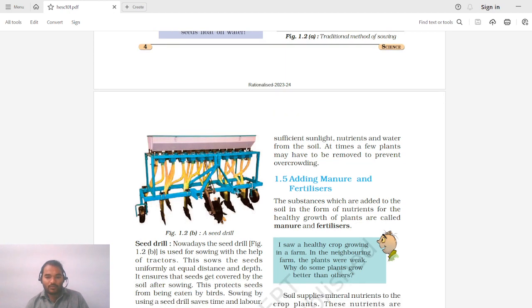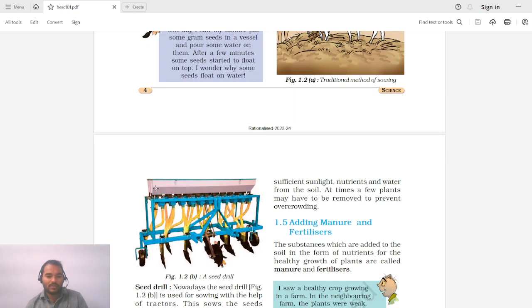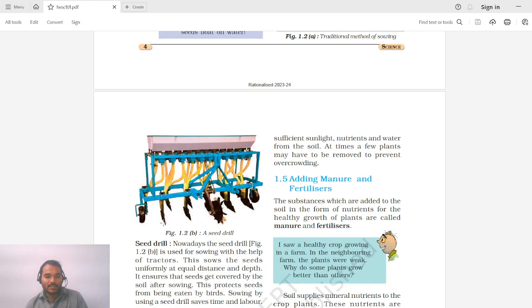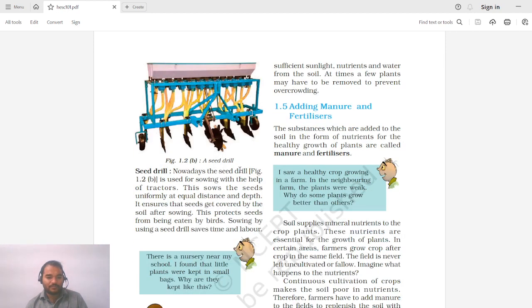Okay, so basically this is the one that we are talking about. This is a very conventional, not a modern method. This is a big funnel and a number of pipes. These are the piercing instruments, you can say. From here the seed will come and fall within the ground. These are basically the two outer wheels to help it with transportation or moving. And basically see these 1 2 3 4 5 6 7 8, these are the piercing arms or piercing heads of these pipes.